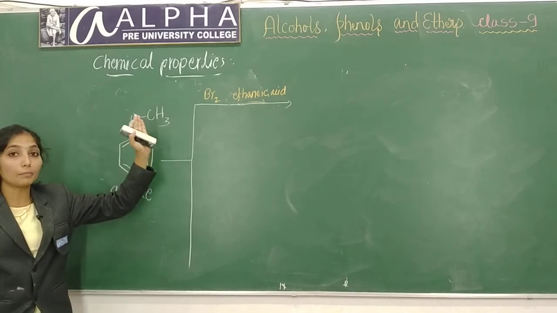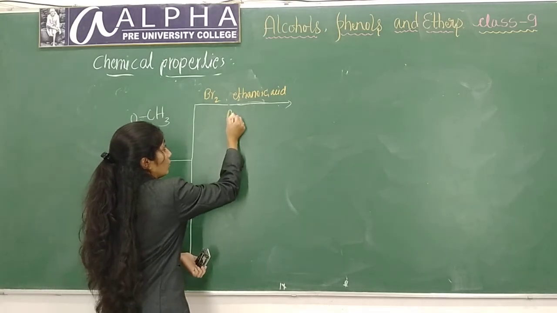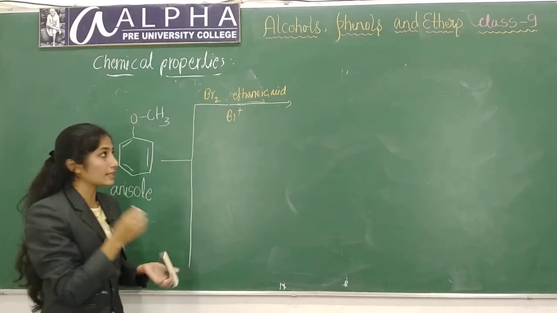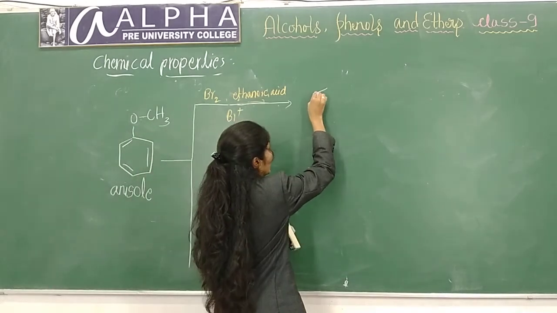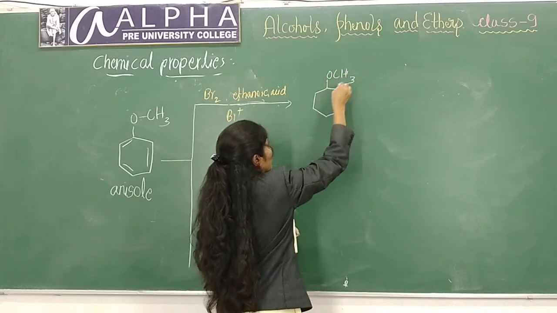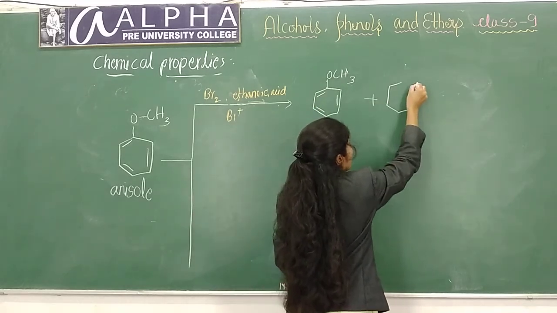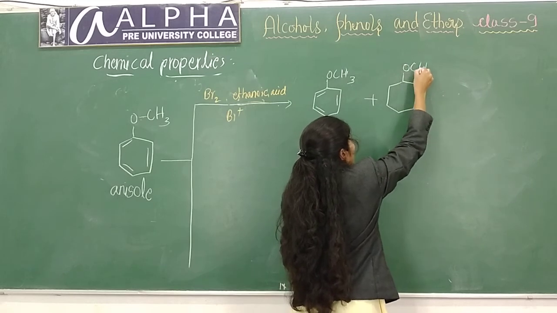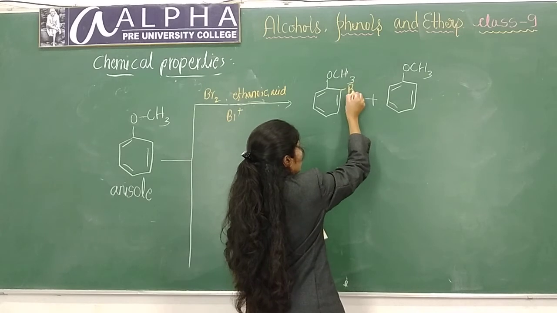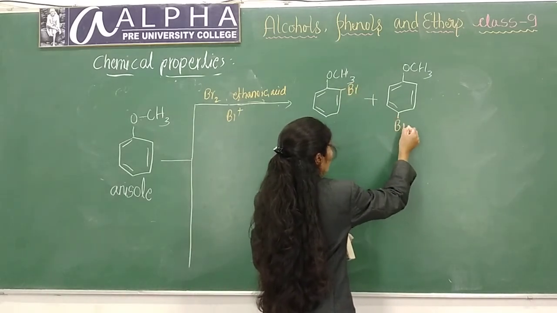Ortho, para, bromo anisoles will be formed. Here Br plus is the electrophile. You will get the product like this: OCH3 plus OCH3. This is anisole. At ortho position Br group will attach and at para position also Br group will attach.